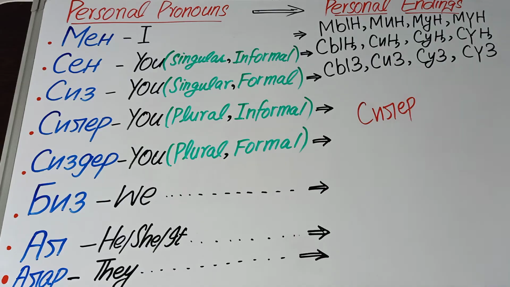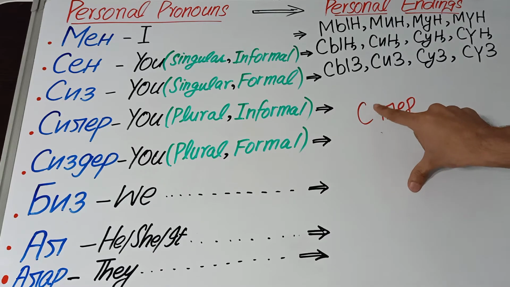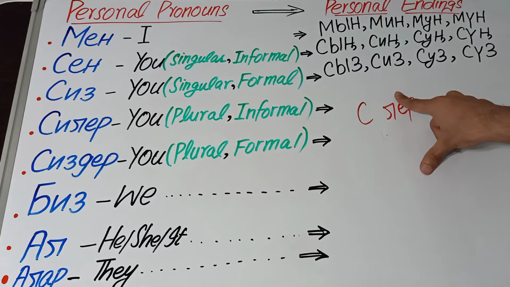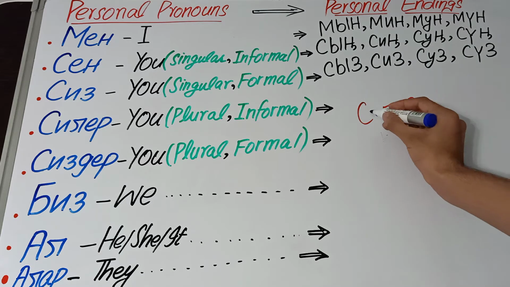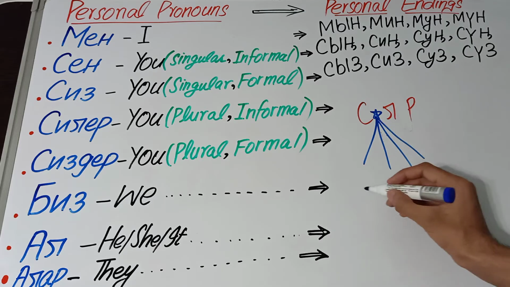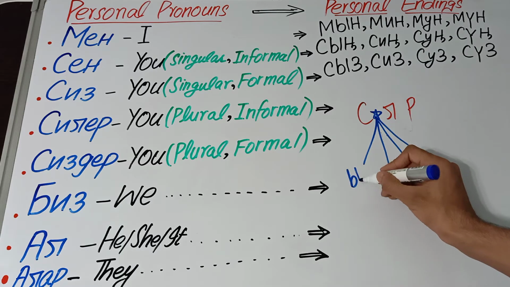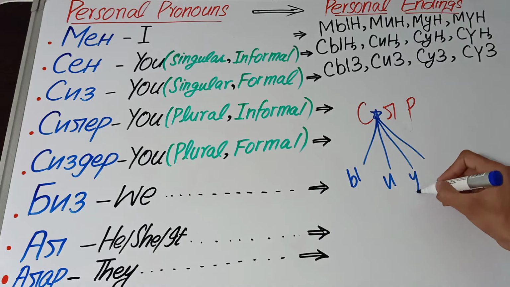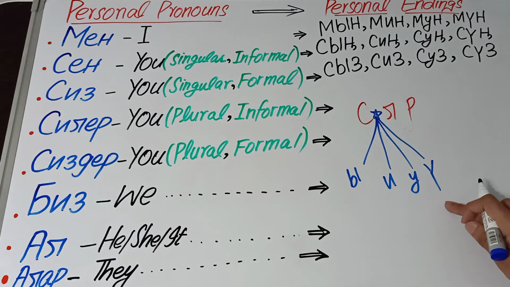Siller. We'll write it here. Siller. And now you have to do what? You have to remove all the vowels. This one vowel you have to remove and this one vowel you have to remove. Here you will replace this vowel as four vowels, the same thing: u, e, u, and u.